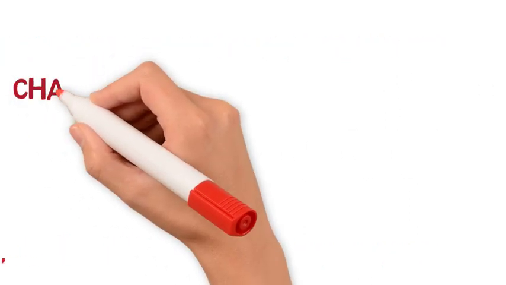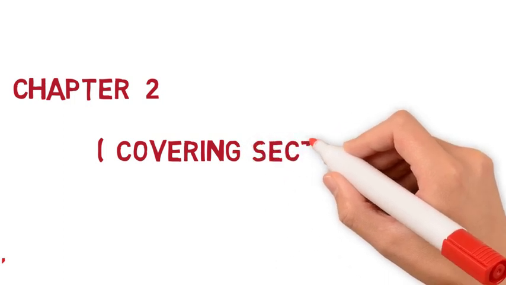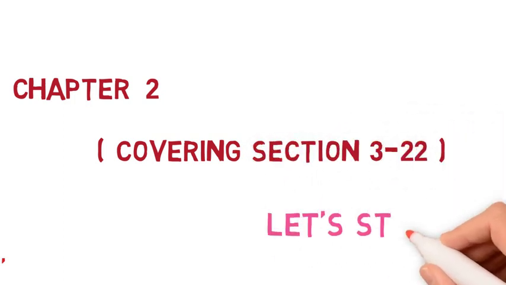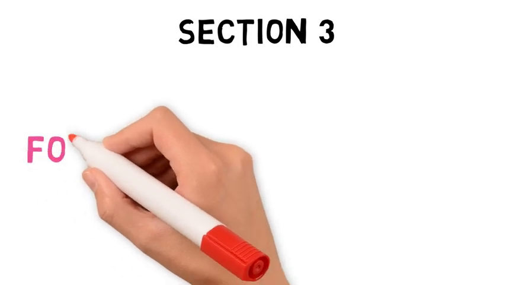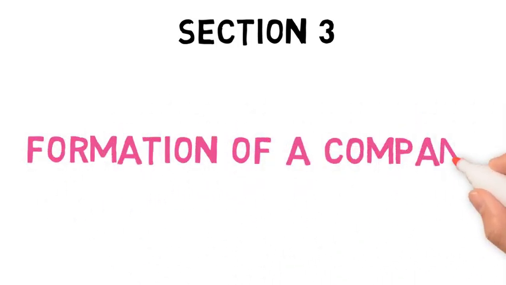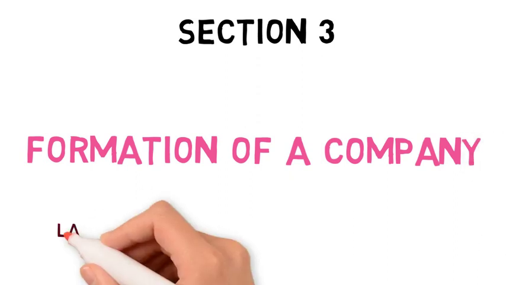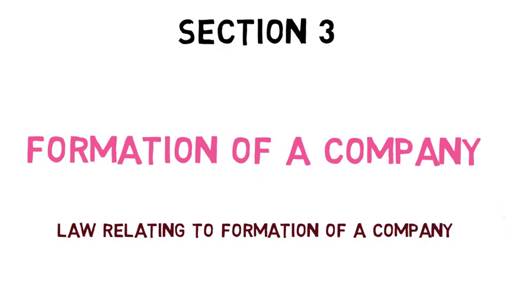Here we start with Chapter 2 covering sections from 3 to 22. So let us start with Section 3. Section 3 is formation of a company, in which we will study the law relating to formation of a company.